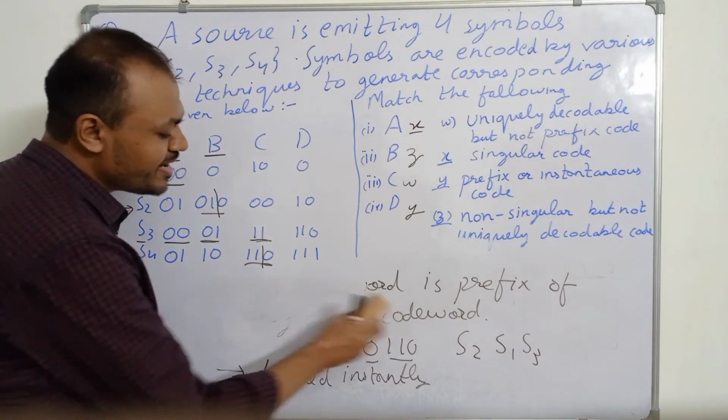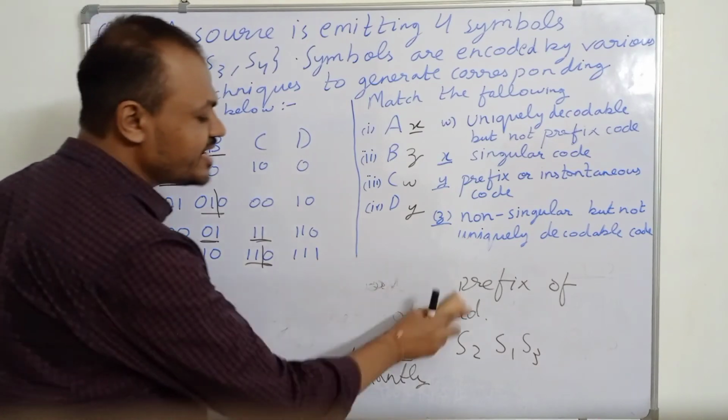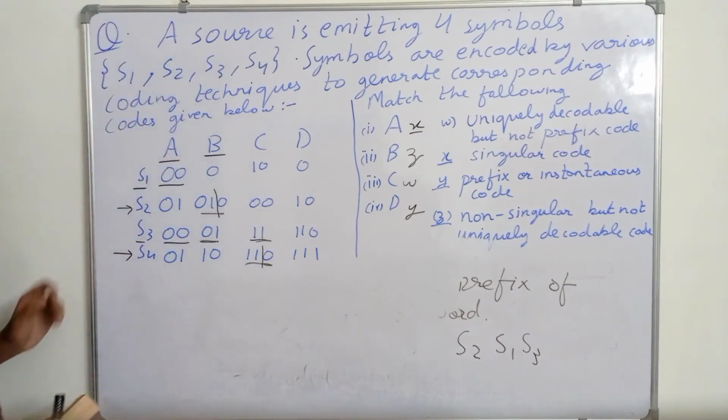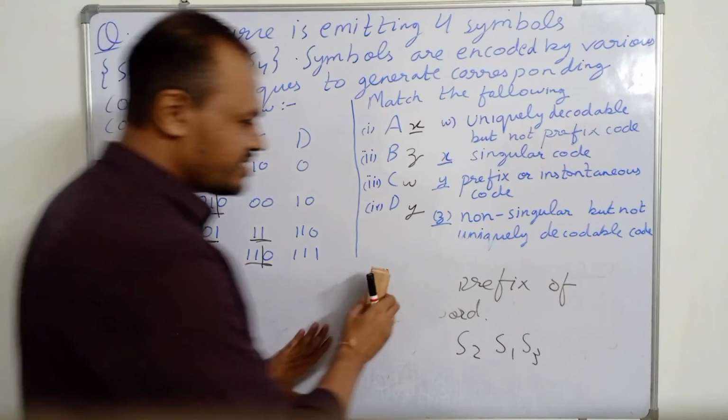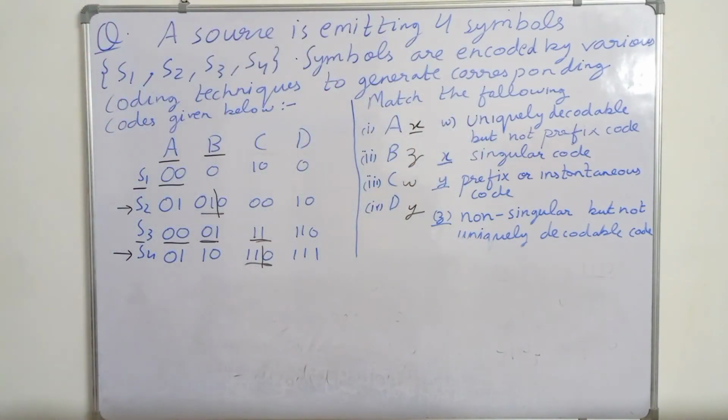Optimal code means we have to select the best coding technique. A best coding technique generates an optimal code, and the optimal code is a prefix code and a non-singular code.